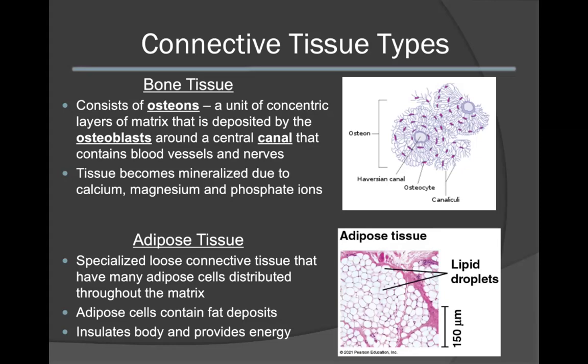Adipose tissue is also a type of connective tissue. This is a specialized loose connective tissue in which many adipose cells are distributed throughout the matrix. These adipose cells will help to contain fat deposits. This adipose tissue is very important as it provides insulation for the body and also provides energy stores.